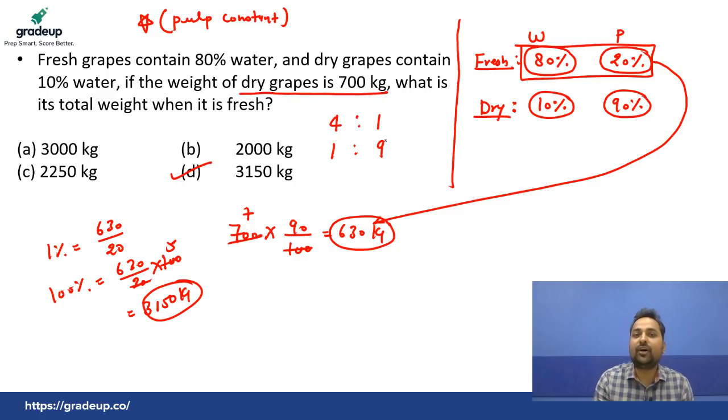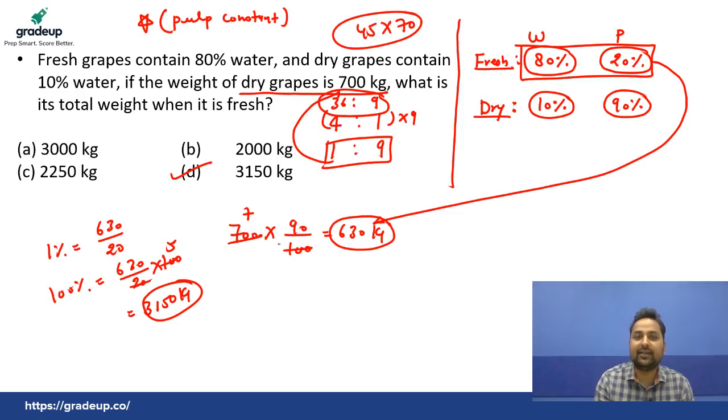So pulp is always constant, so multiply this by 9. So 9 4s are 36 and 9 1s are 9. So 9 plus 1 is 10. So 10 must be equal to 700. So 1 must be equal to 70. So 36 plus 9, that is 45, must be equal to 45 into 70. Okay, and you will get this answer. You can solve by ratio also.